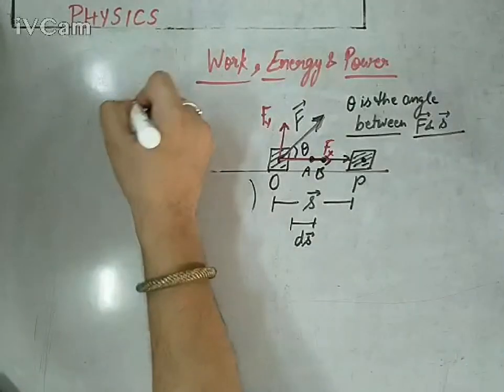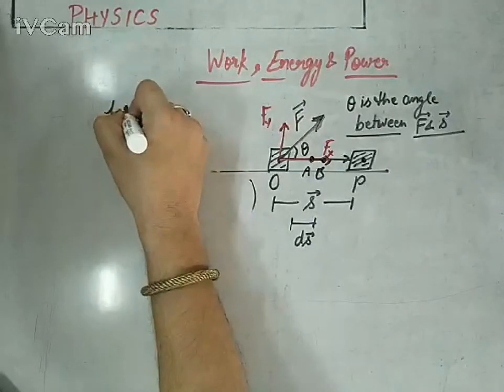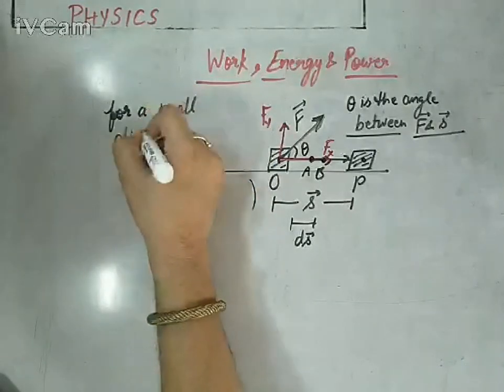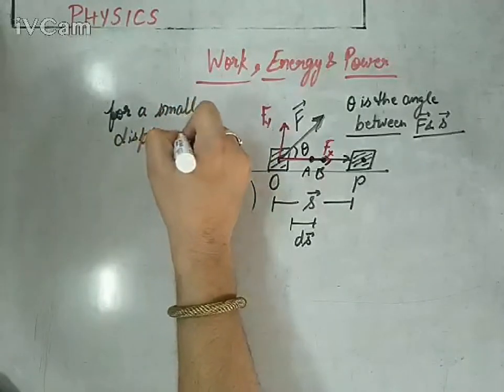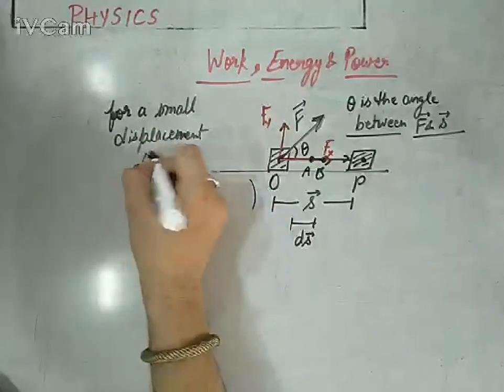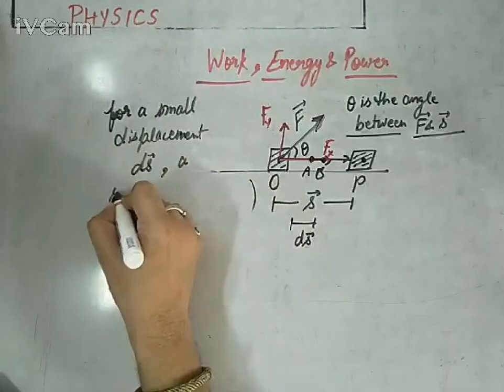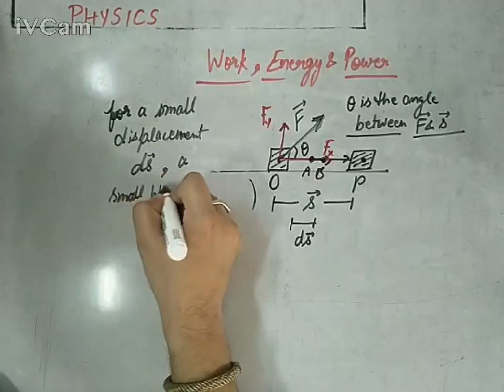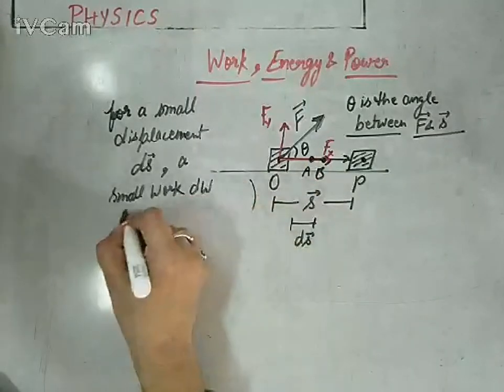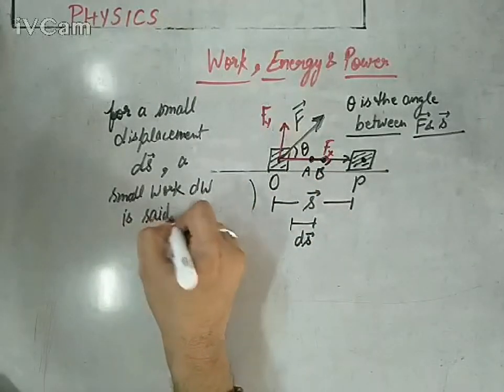For a small displacement ds vector, a small work dW is said to be done.